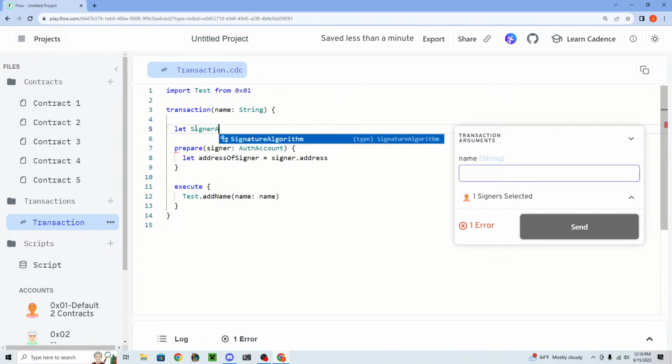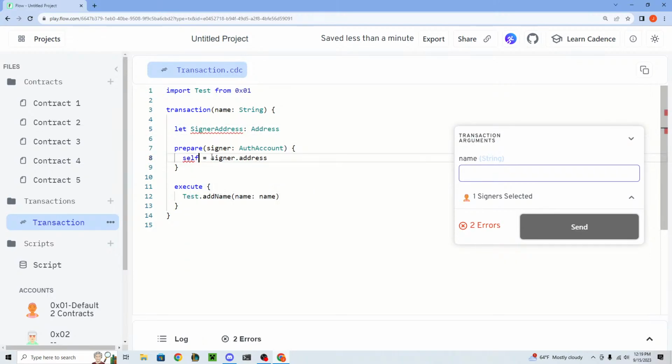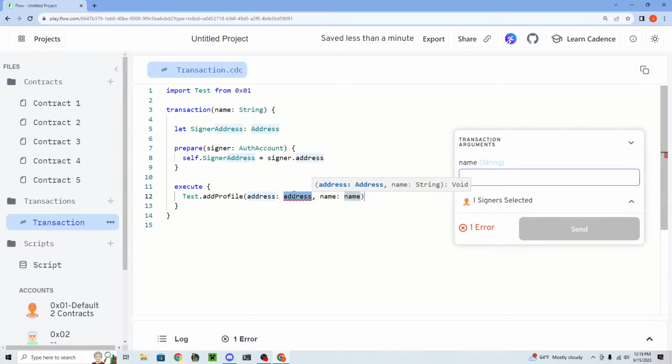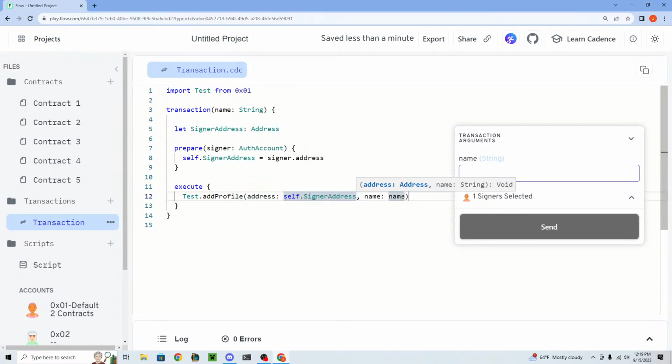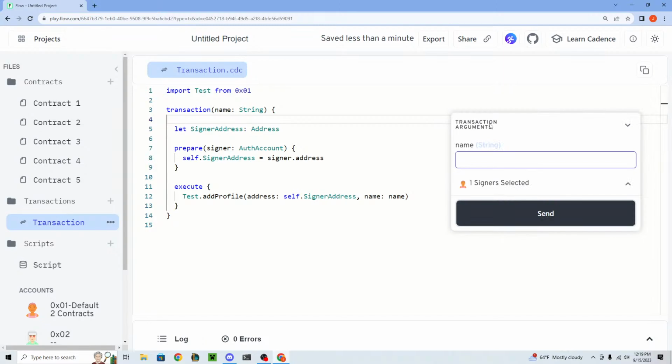This is what I do: let signer address, make it an address type, and then we can just say self.signerAddress equals signer.address. Then inside test.addProfile, the address we're going to pass in is self.signerAddress, and the name is whatever name we pass in here, right?